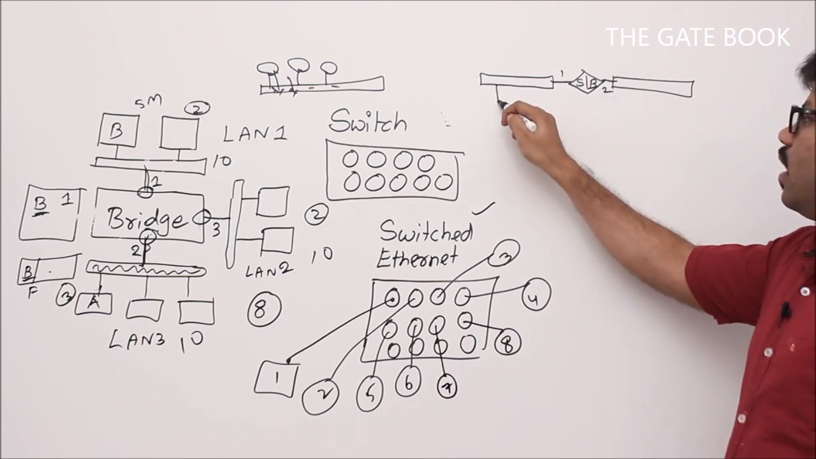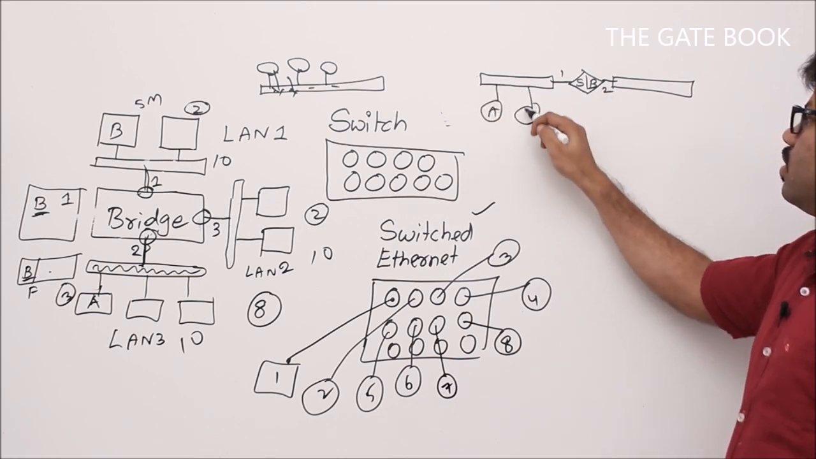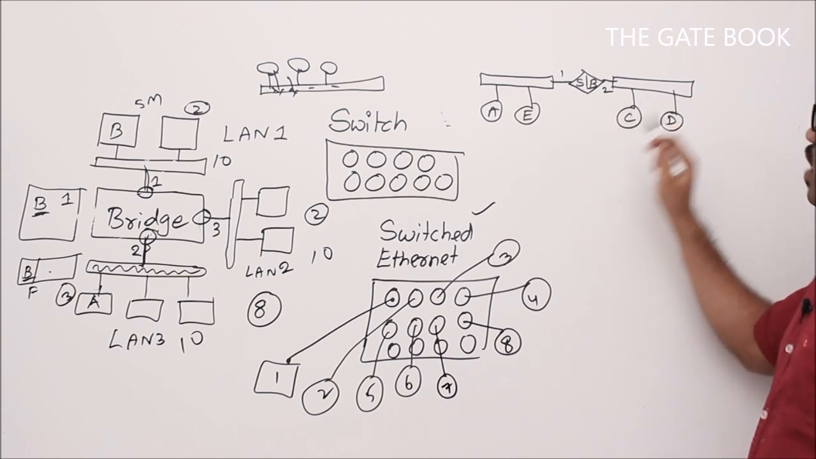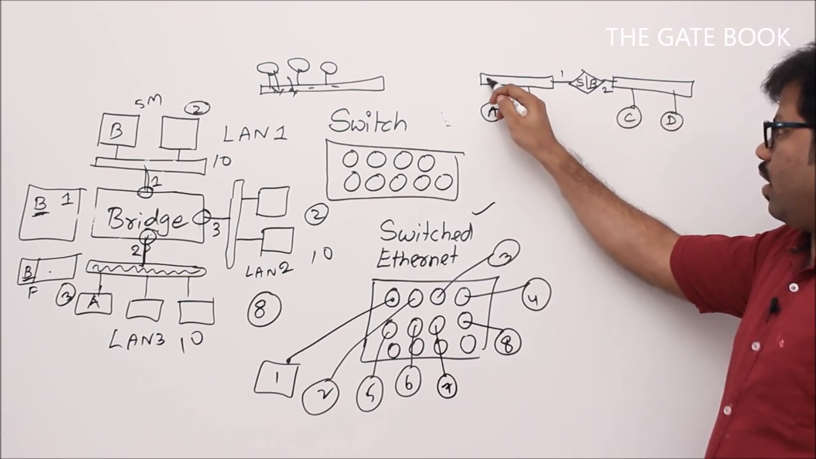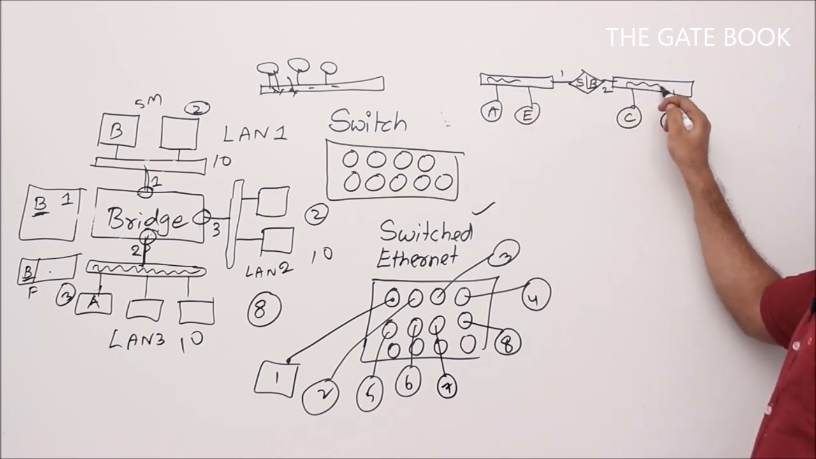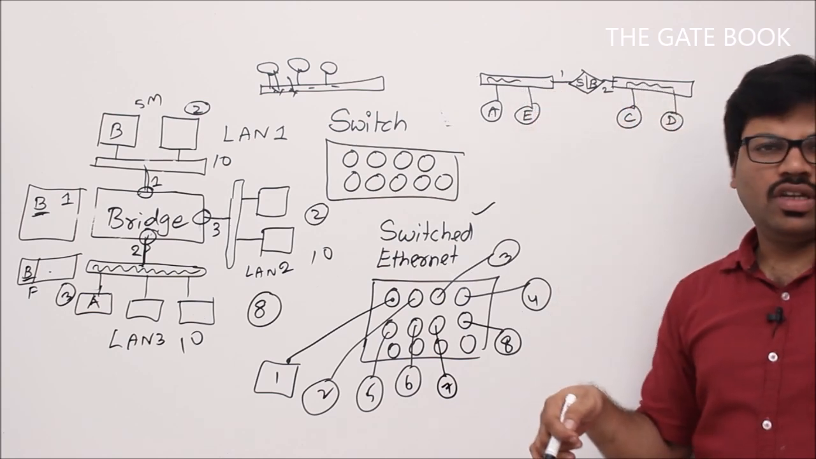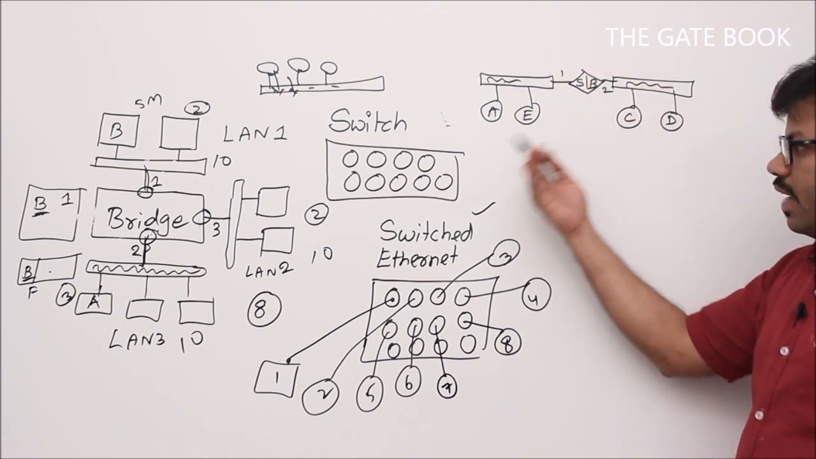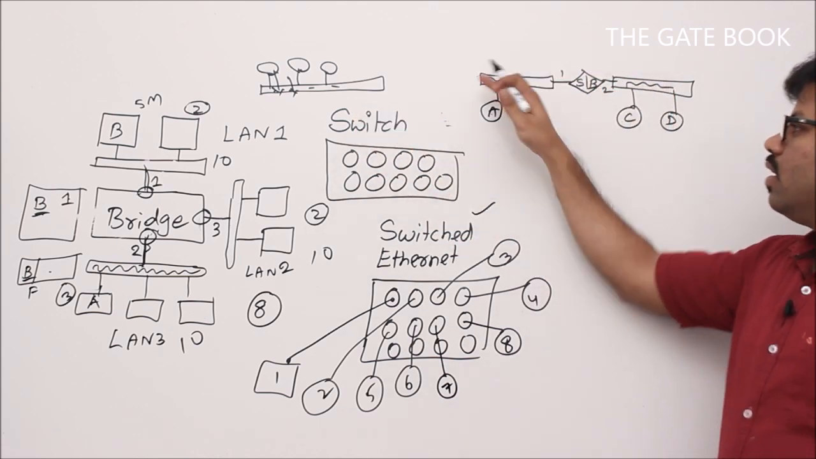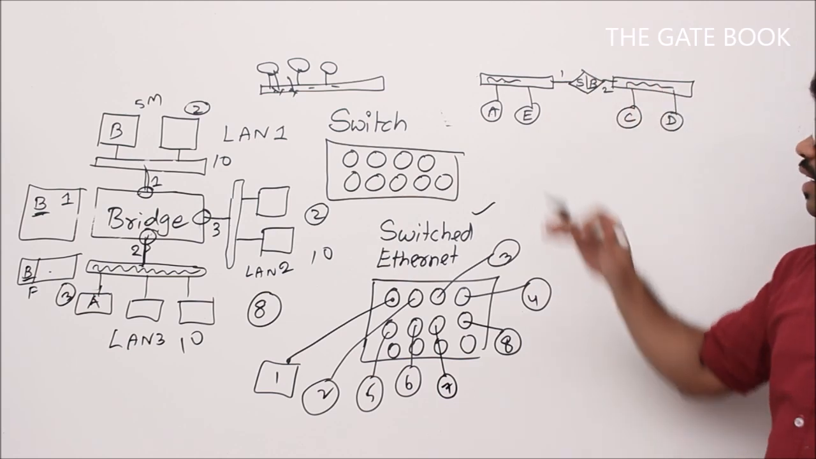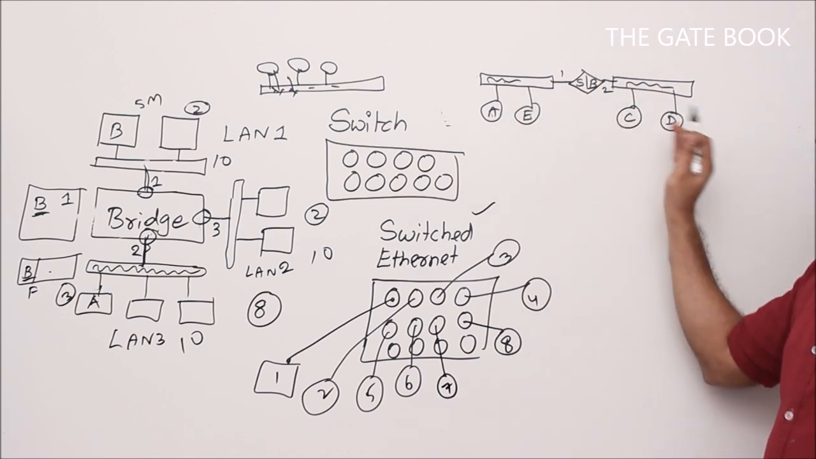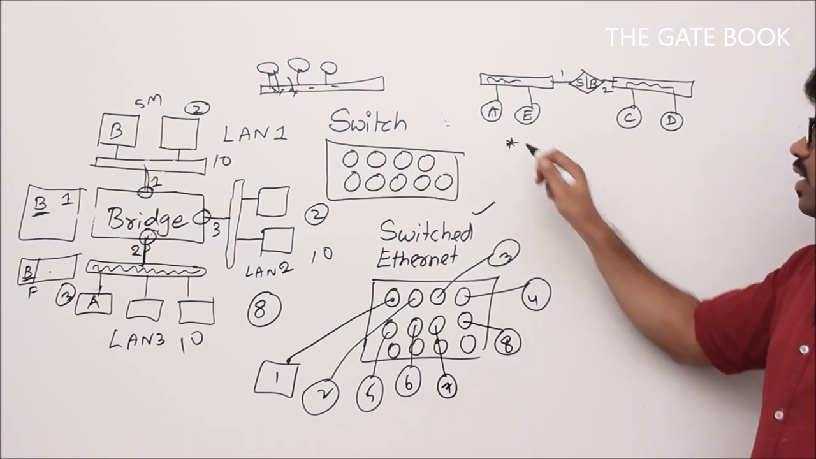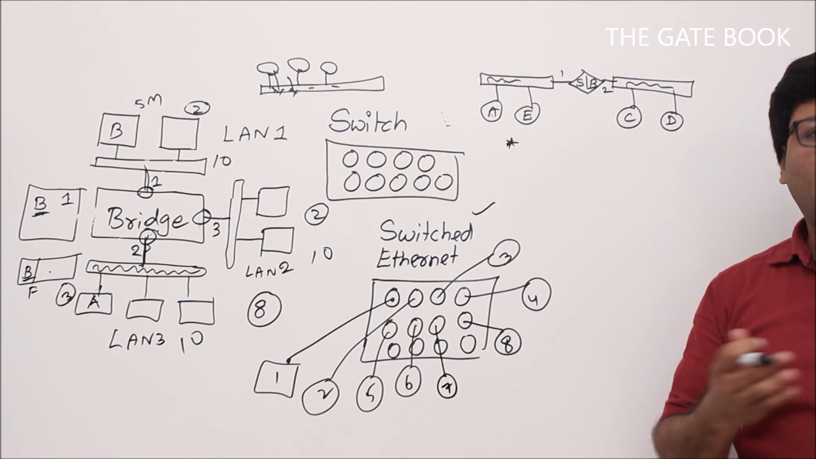What I want to say is, imagine that there is a system A, system E, and here system C and system D. Whenever A wants to send data to E, at the same time C also wants to send data to D, there is no problem. There is no collision. But if this is one common collision domain, there will definitely be a collision. But here now A can send to E, C can send to D simultaneously. That's why I can say dividing the collision domain will always be good.